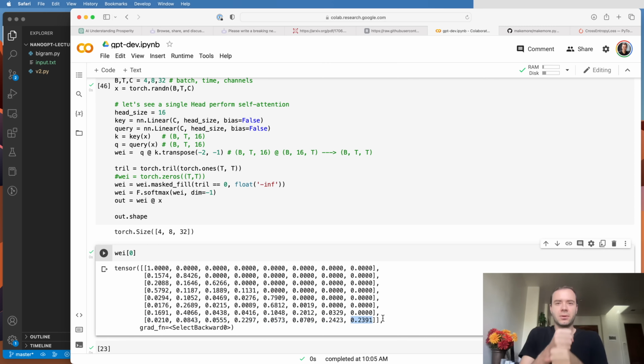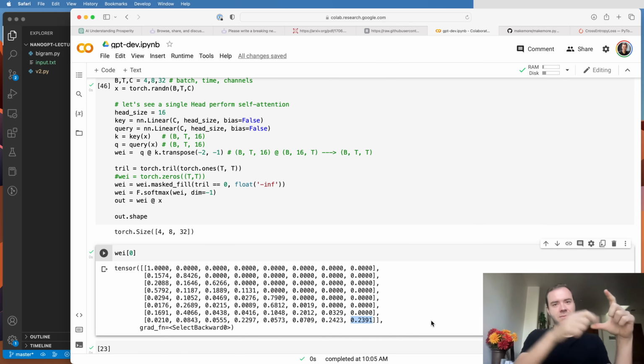In particular, as an example here for the last row, this was the 8th token. And the 8th token knows what content it has, and it knows at what position it's in. And now the 8th token, based on that, creates a query: hey, I'm looking for this kind of stuff. I'm a vowel, I'm on the 8th position, I'm looking for any consonants at positions up to 4. And then all the nodes get to emit keys. And maybe one of the channels could be, I am a consonant, and I am in a position up to 4.